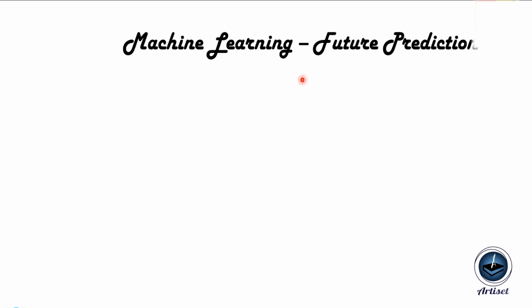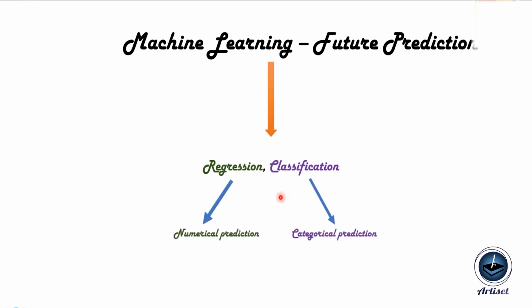So in machine learning, future prediction is possible for regression and classification. What is regression? Numerical prediction; the output value will be a numerical prediction. For classification, the output variable will be yes or no, positive or negative. Otherwise, for numerical it may be a decimal number, right?